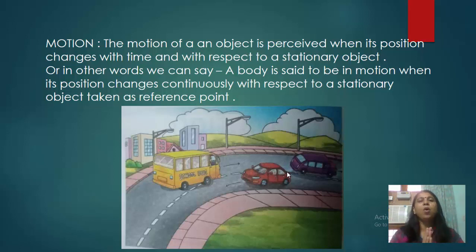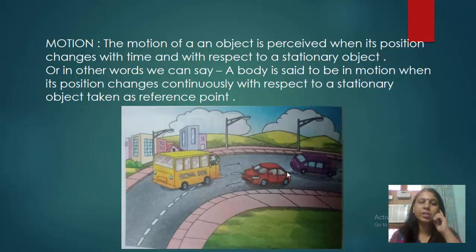The motion of an object is perceived when its position changes with time and with respect to a stationary object. Or in other words, we can say a body is said to be in motion when its position changes continuously with respect to a stationary object taken as a reference point.